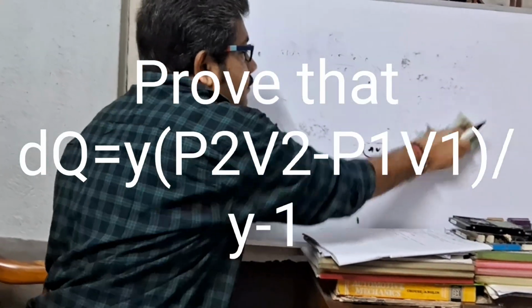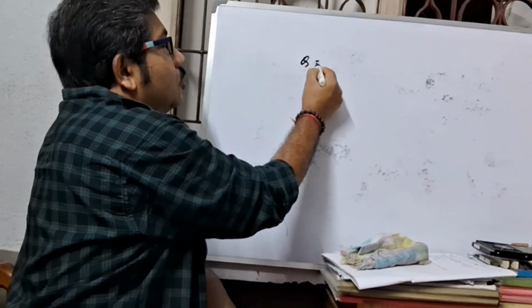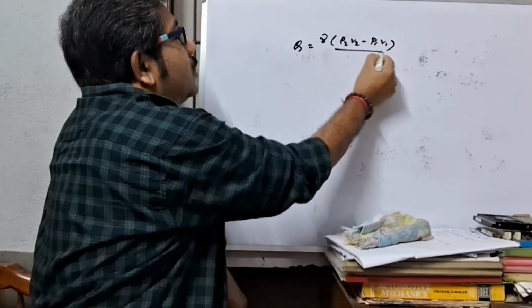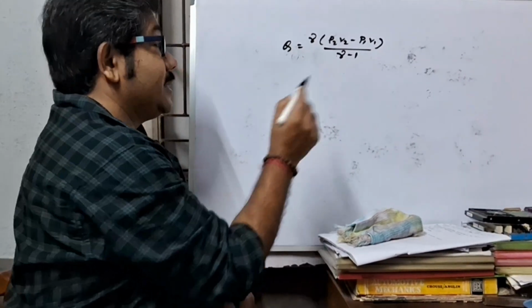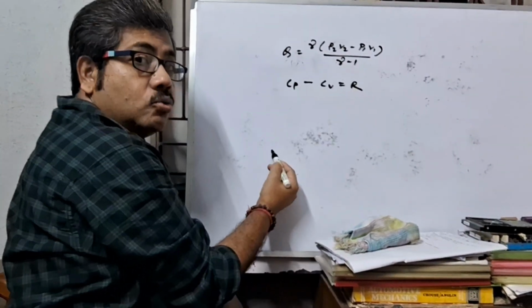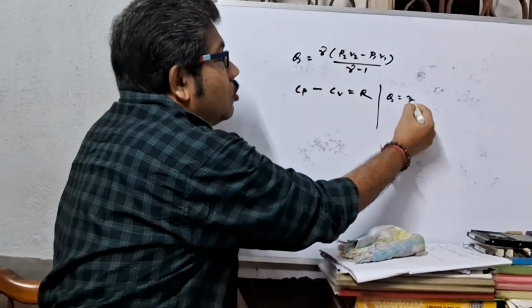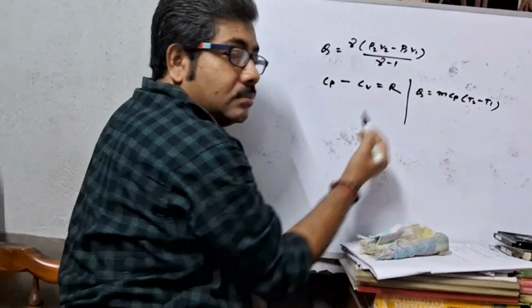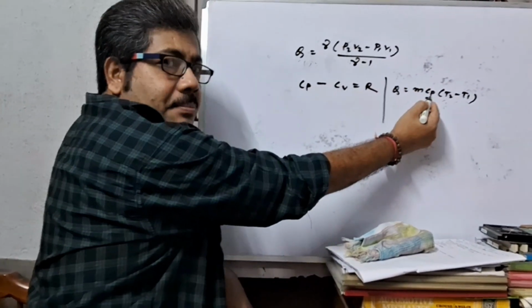Heat supplied Q equal to gamma into (P2V2 minus P1V1) by (gamma minus 1). Similarly, as before, we know that Cp minus Cv equal to R. Here, we know that Q equal to heat supply equal to m Cp (T2 minus T1). So here divide both sides by Cp.